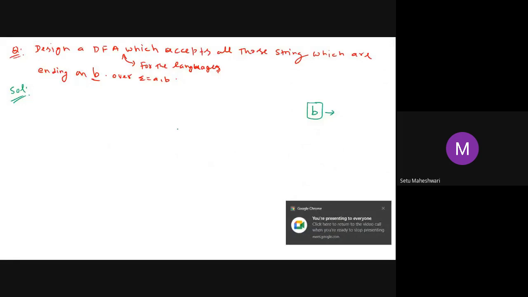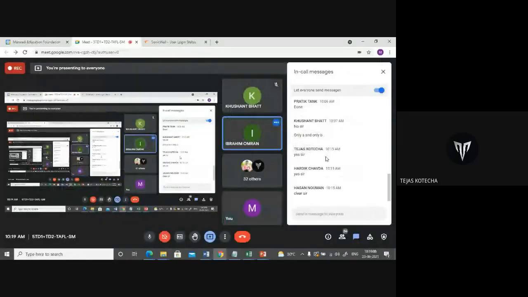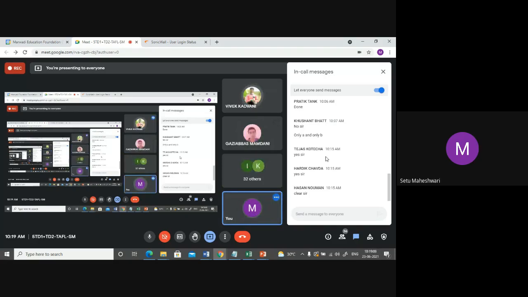Right now I am on Q0. Now I am having B. Should I accept it or reject it? Accept it, because it is the string which is ending on B. But should this acceptance be temporary or permanent? Temporary. Everybody is clear on this? It should be temporary.